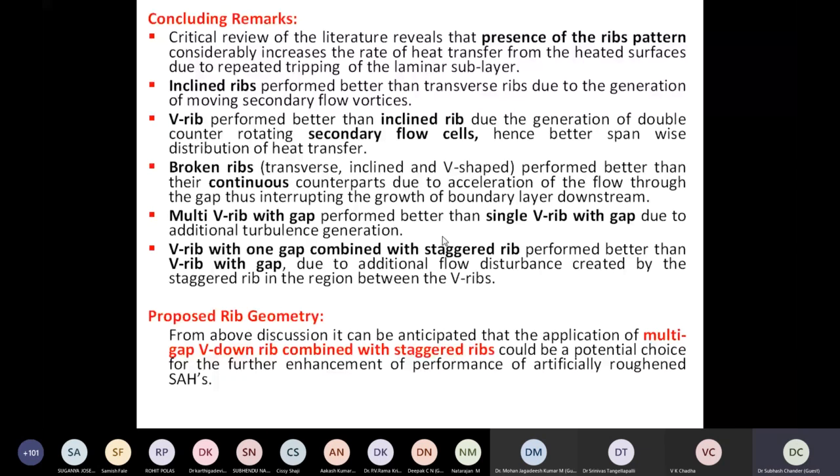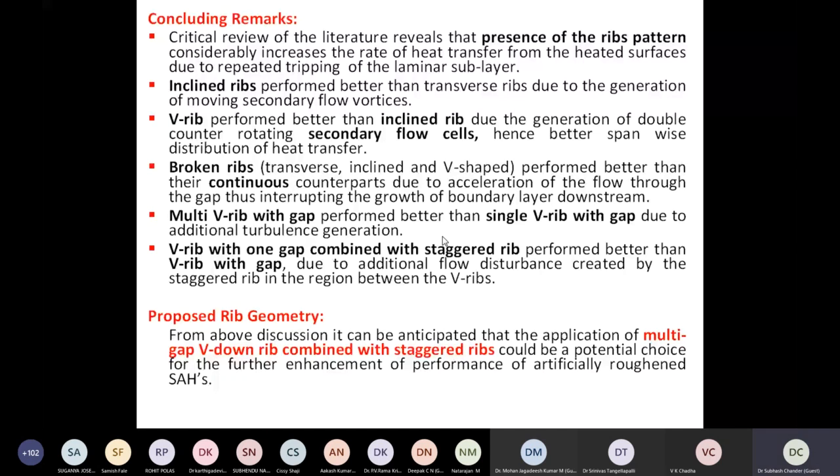Multiple V-rib with gap. It means now gap is coming into the picture. Why are we bringing in the gap? Because we are concerned with the pressure penalty also. So heat transfer as well as pressure penalty both, so that we are going to get the overall gain. So concluding from all these discussions, we had seen that if we just go by V-down rib with staggered ribs, I will show you what a staggered rib is, then we can expect some enhancement in heat transfer. When I say can expect, it means we need to test it, and that will become an investigation.